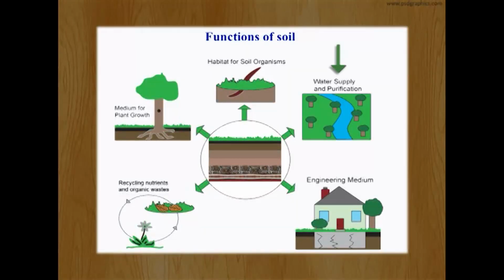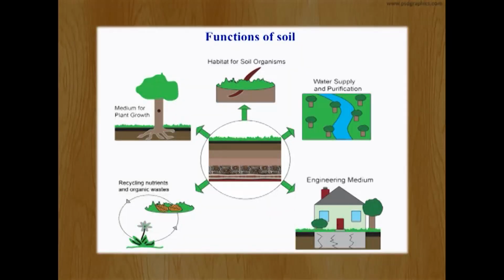Apart from this, soil also plays a very important role in water purification. The rainfall water collected on the soil penetrates or seeps through the soil, and is used up by the vegetation or returned to the groundwater. In this way, soil acts like a sieve.